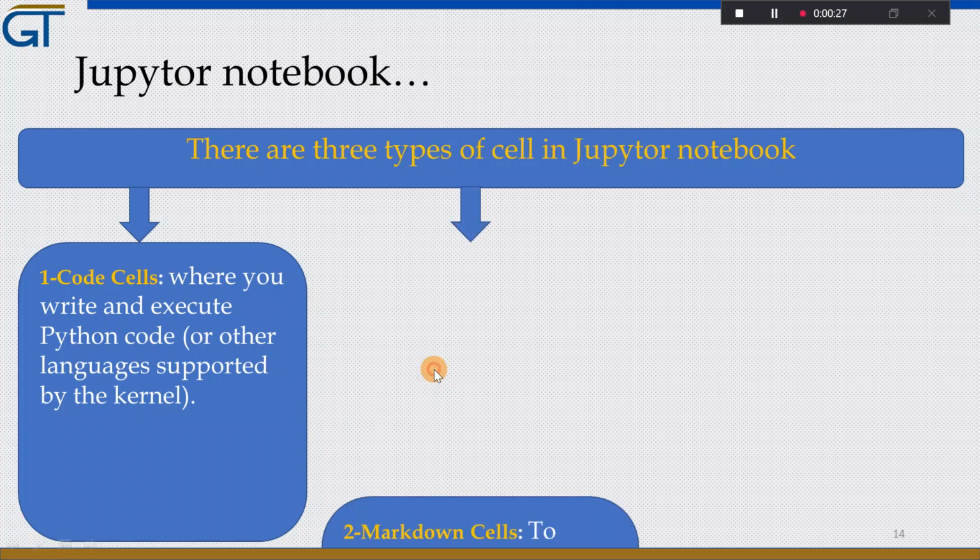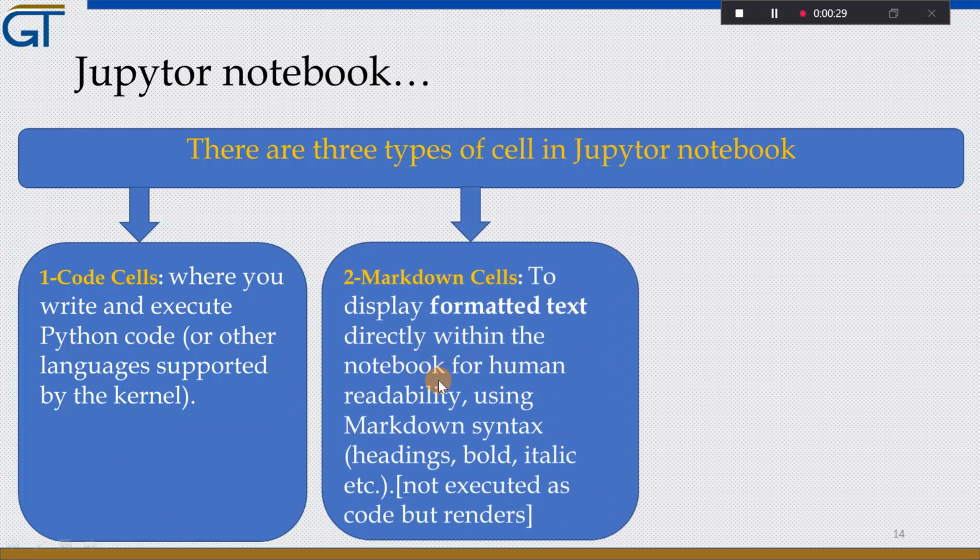And the second one is the markdown cell, which is used to display formatted text directly within the notebook for human readability using markdown syntax such as bold, italic, and the like. So this cell does not execute but renders based on the markdown syntax in the Jupyter Notebook.